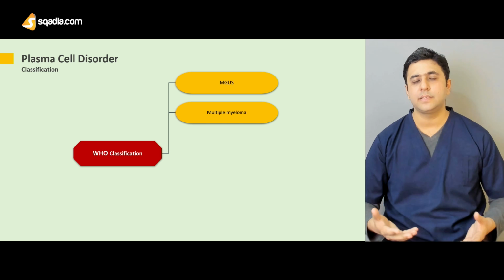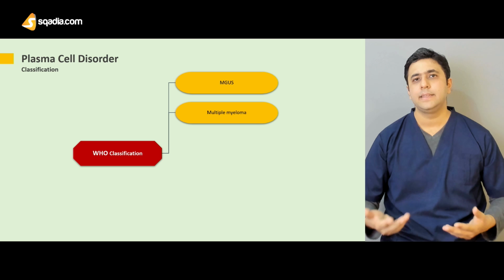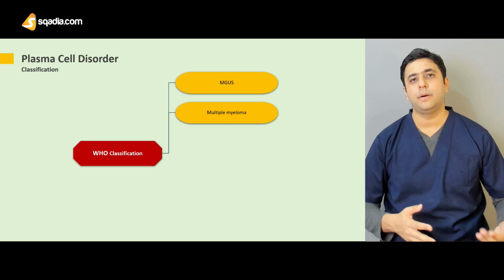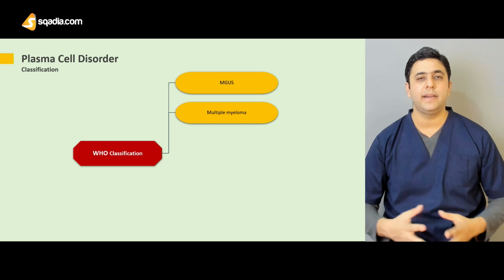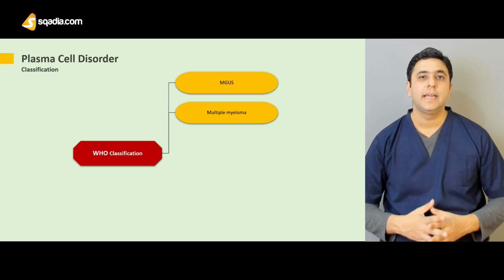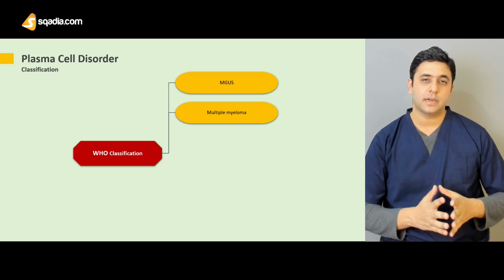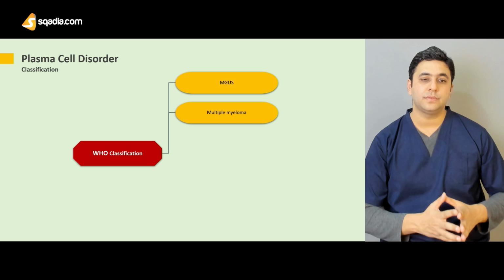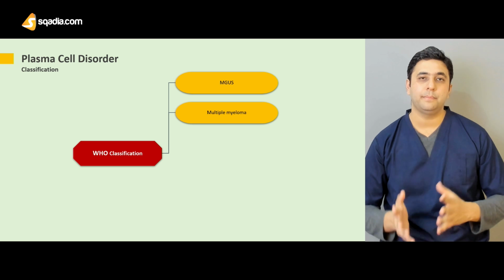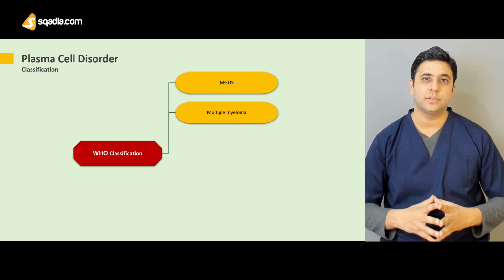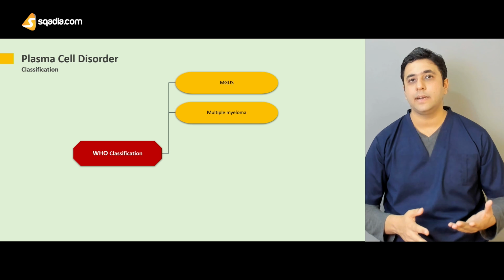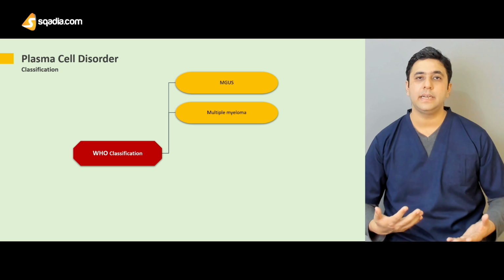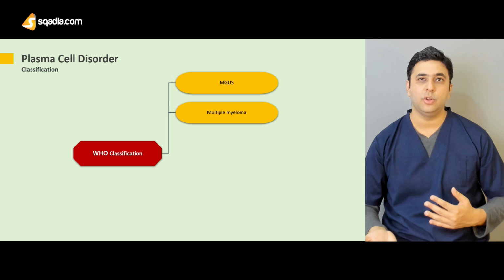or an unestablished significance, because there is no physical abnormality noted with the MGUS presence. But MGUS can be classified as a precursor disease to multiple myeloma, which is the main or major type of plasma cell disorder. Patients who are diagnosed with MGUS have a 1% yearly chance of transforming into multiple myeloma.